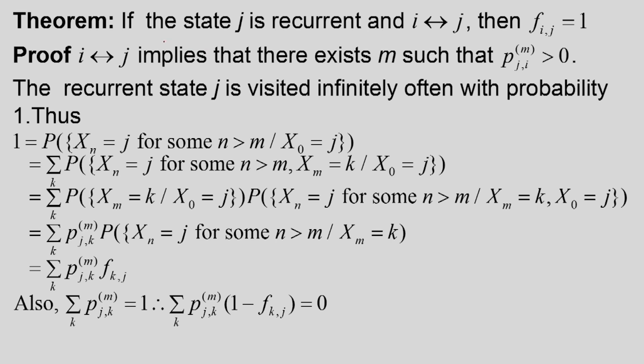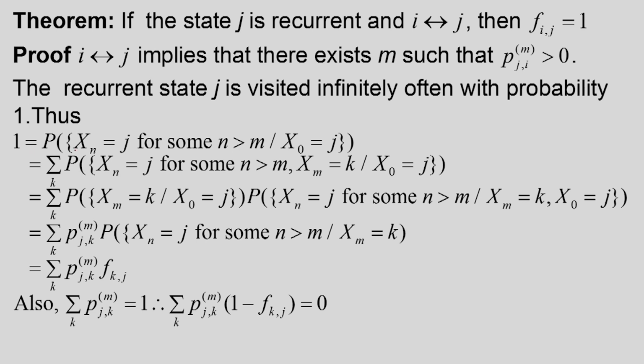This theorem states that if the state j is recurrent and i communicates with j, then Fij is equal to 1. We will prove this. Now i communicates with j. What does it mean? It implies that there exists m such that Pij(m) is greater than 0. Now this state j is recurrent, that means it is visited infinitely often with probability 1. This also follows from the property of Markov chain.